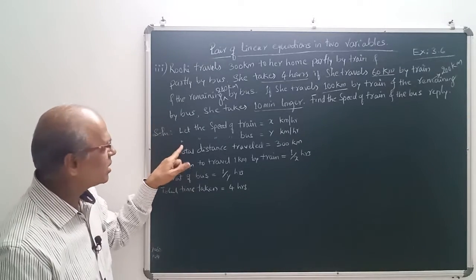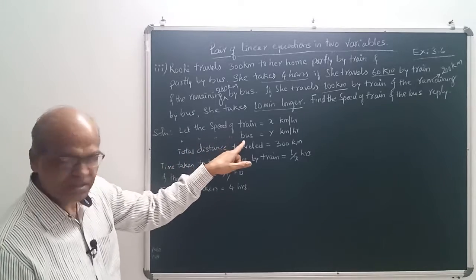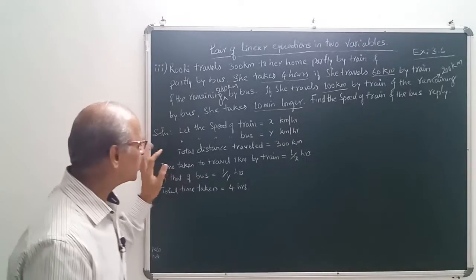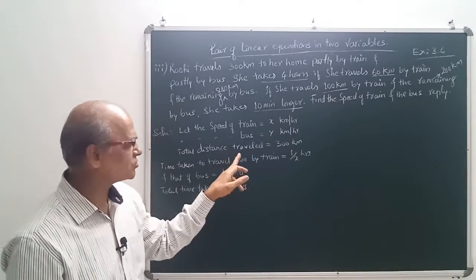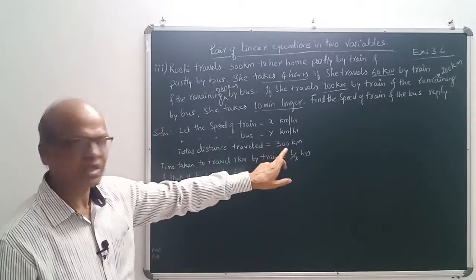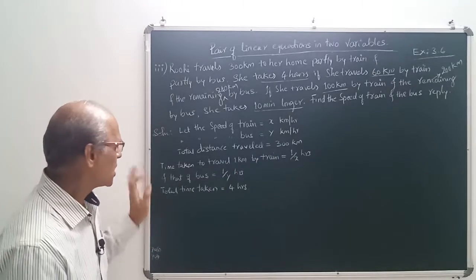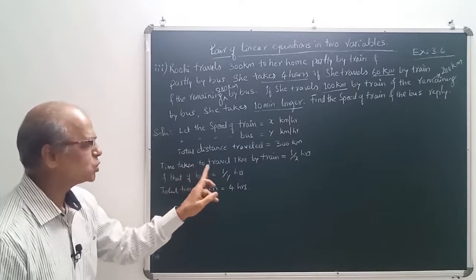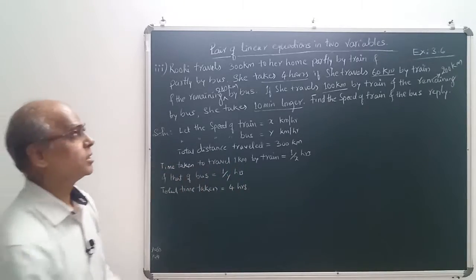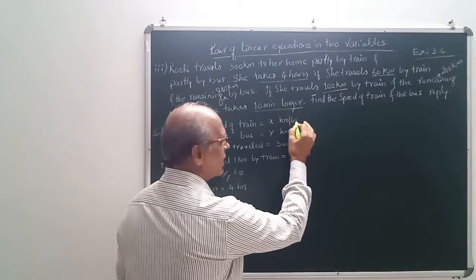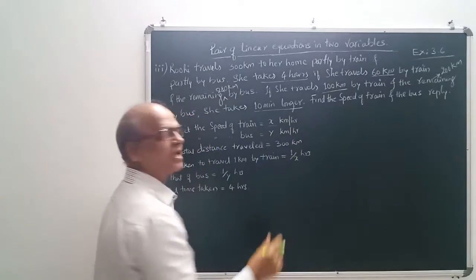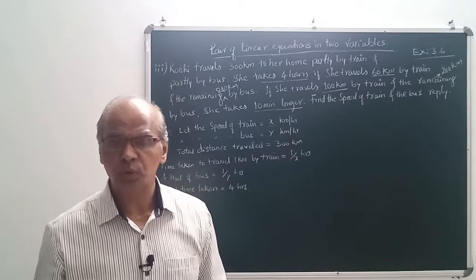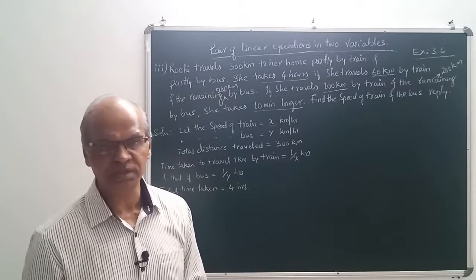In the same way, let the speed of the bus be y kilometers per hour. Understood? Then the total distance traveled is 300 kilometers. Now in the next part, the time taken to travel 1 kilometer: in 1 hour x kilometers, maybe 60, maybe 100, we don't know the value of x.